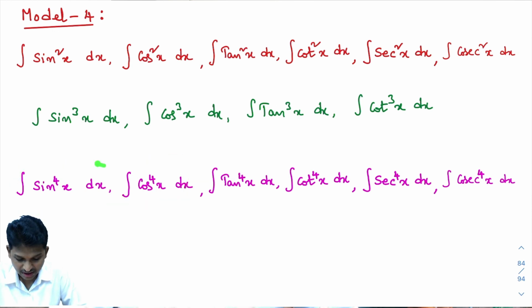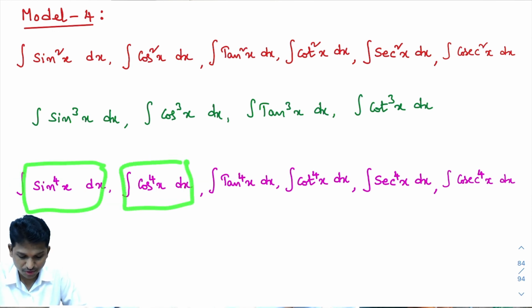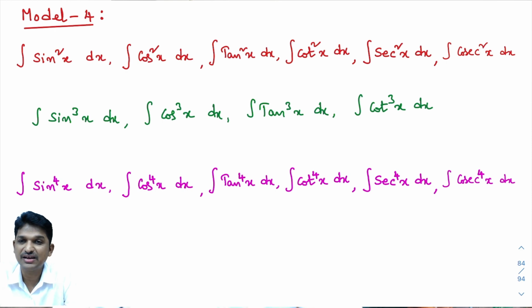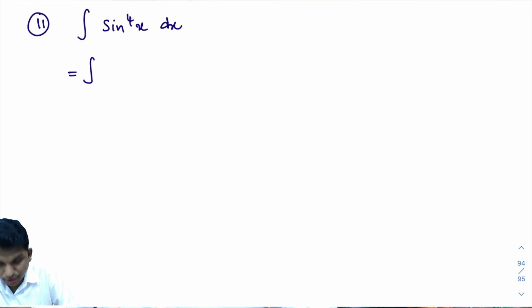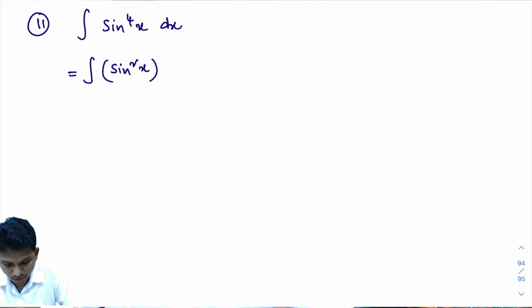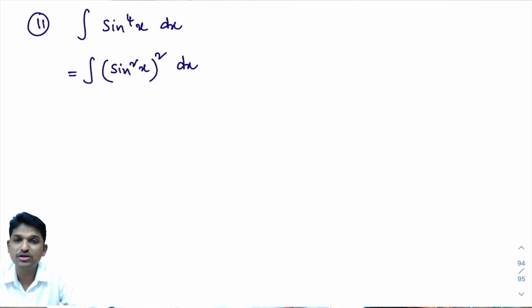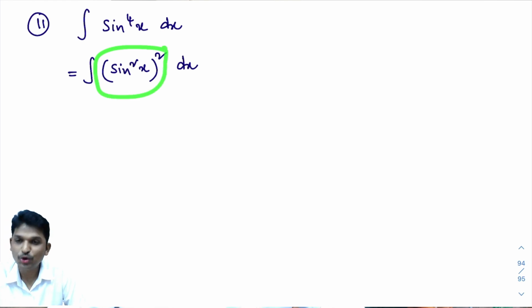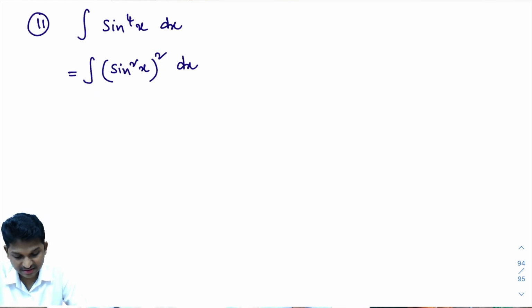Okay. So, integral of sin power 4x dx and integral of cos power 4x dx are going to be a little difficult. Okay. 11th problem, integral of sin power 4x dx. To do this problem, this sin power 4x is there, na? This sin power 4x, I will write as sin square x whole square. We can write like this. Sin square x whole square is sin power 4x only. Okay. Integral of sin square x whole square dx. Now, what is the sin square x formula? In the first problem, you learned this.